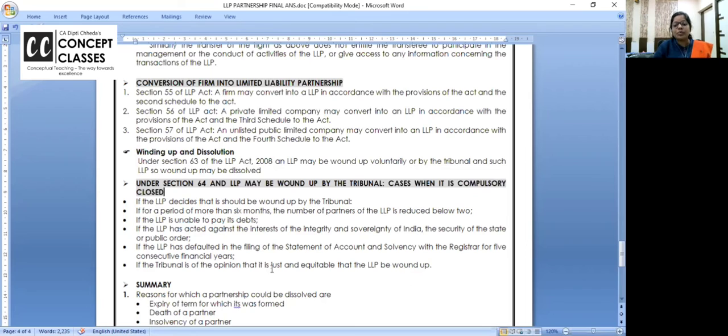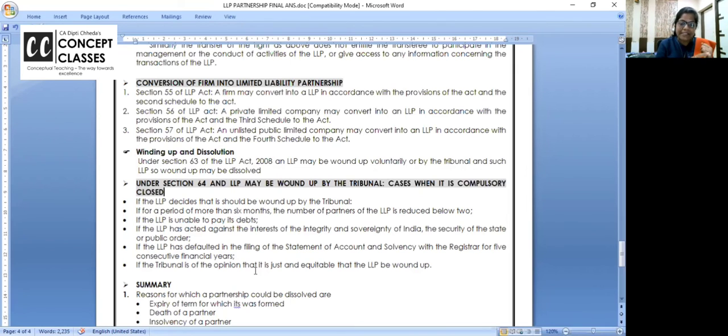And if the tribunal is of opinion, we don't want to answer, बस हमको ठीक नहीं लग रहा, बात खत्म. Tribunal is of opinion that it is just and equitable that LLP be wound up, then it is wound up. फिर से, how many reasons are there? Cases when LLP voluntary winding up is fine. Your LLP you wind up as and how you want.